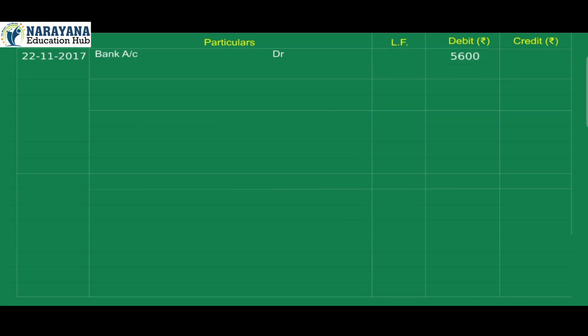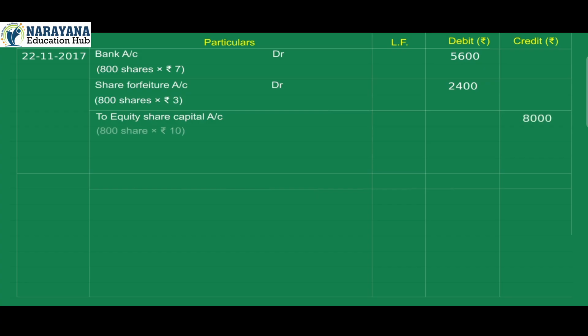Bank account debit 5,600, 800 shares into rupees 7. Share forfeiture account debit 2,400, 800 shares into rupees 3. To equity share capital account credit 8,000, 800 shares into rupees 10. Being reissue of balance 800 shares to Harsh at rupees 7 per share out of 2,000 forfeited shares.